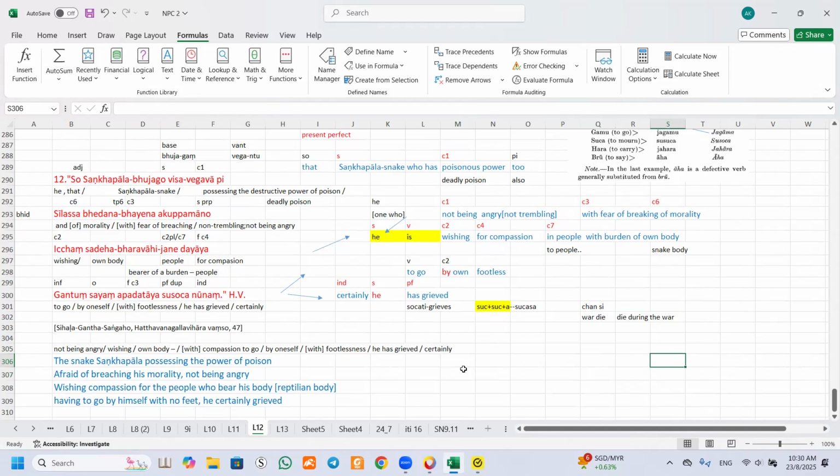So the other seniors were worried that our Nikayas would be corrupted, so our teachings would be corrupted. So they called in this Buddhaghosa from South India to come and do it. So he did it in the correct formal Pali. So this is the remnant of the old monks' writings.